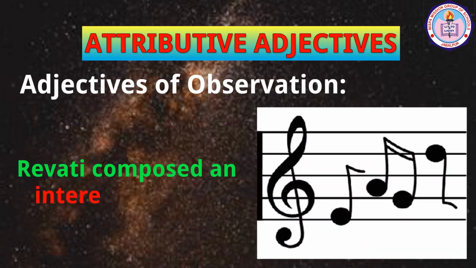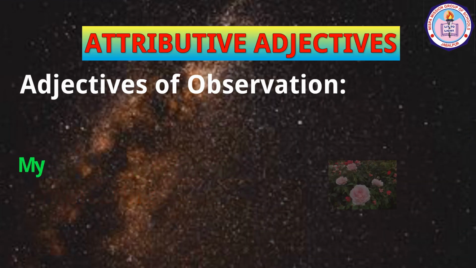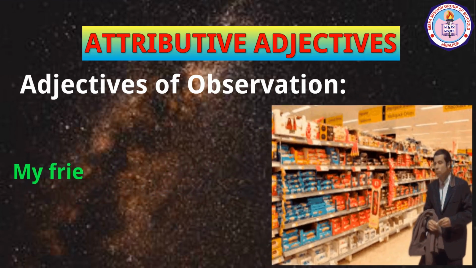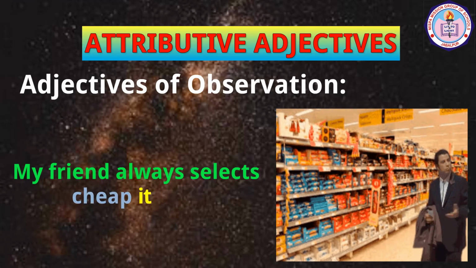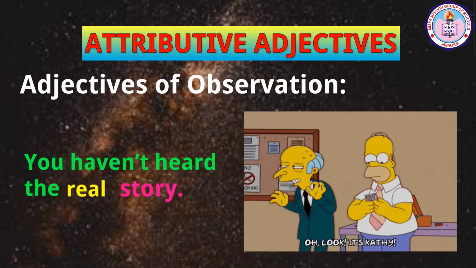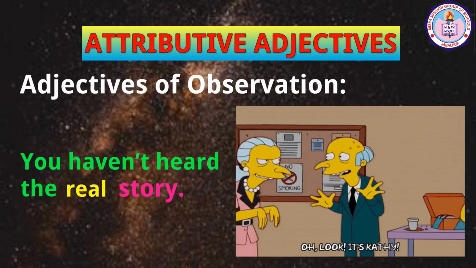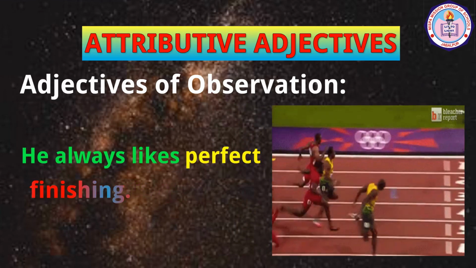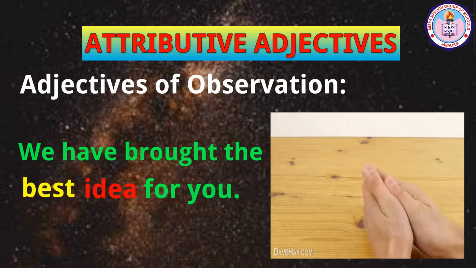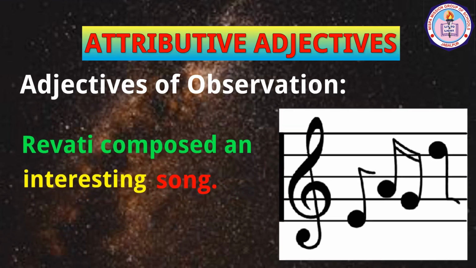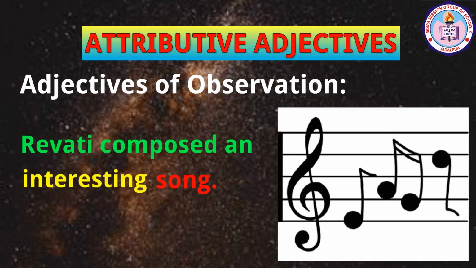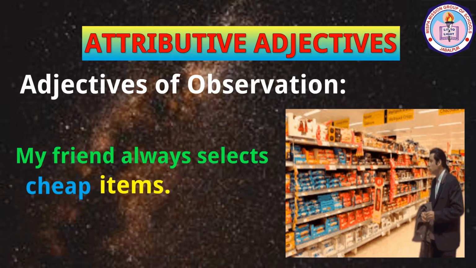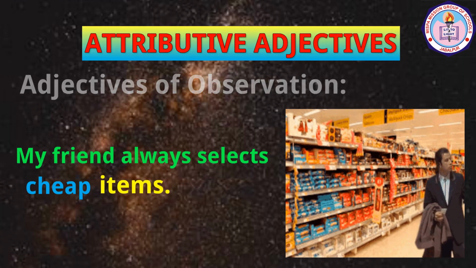Revati composed an interesting song. My garden is filled with beautiful flowers. My friend always selects cheap items. In these sentences, the adjective real modifies the noun story, perfect modifies finishing, best modifies idea, interesting modifies song, beautiful modifies flowers, and cheap modifies items.